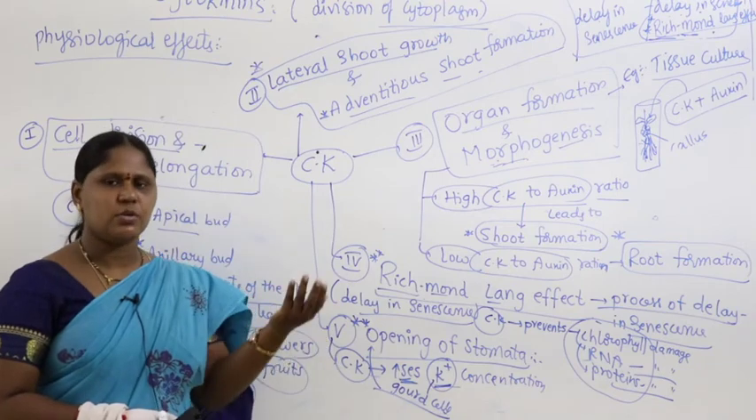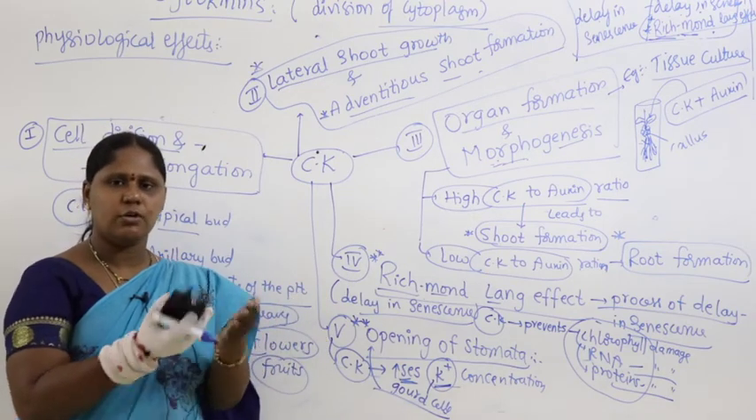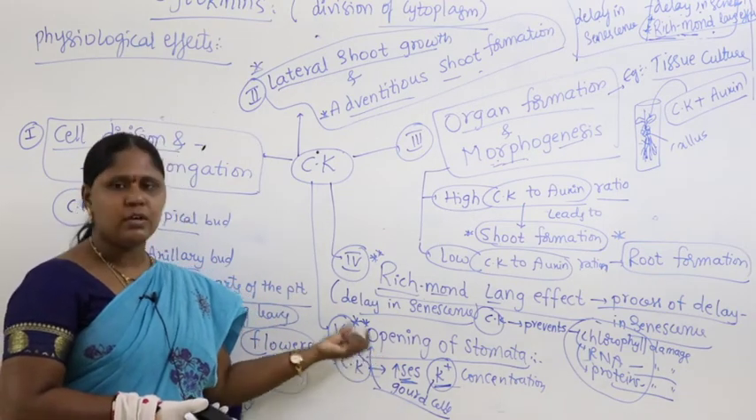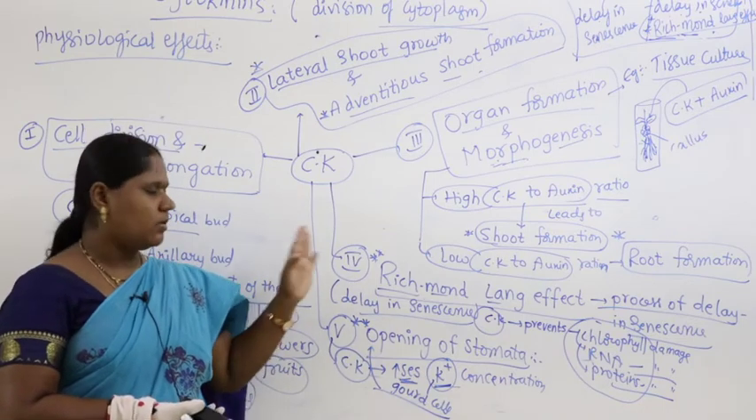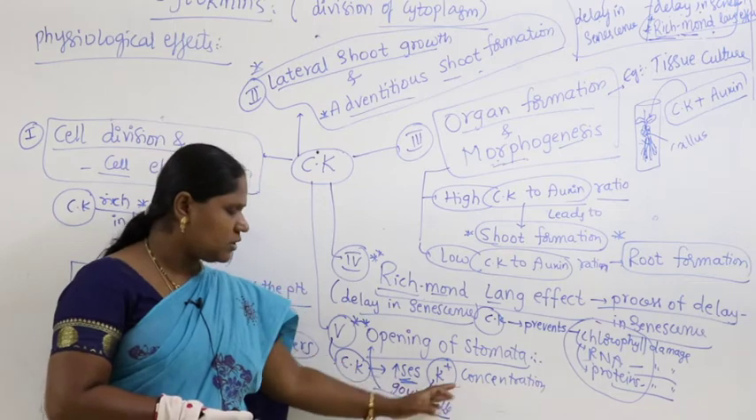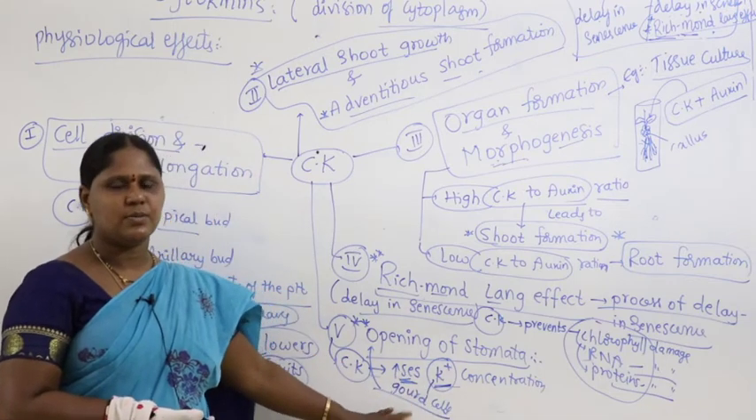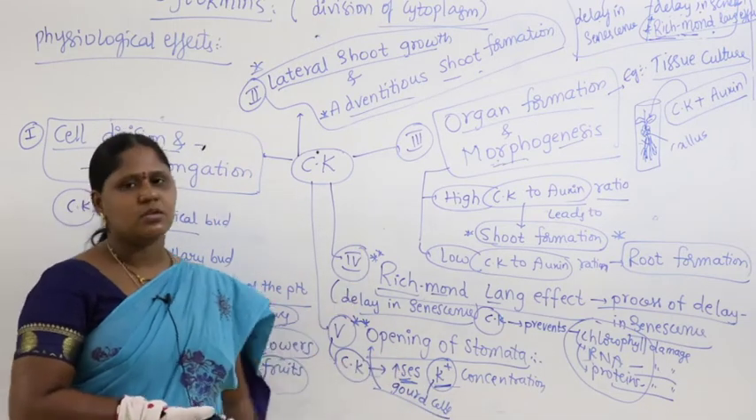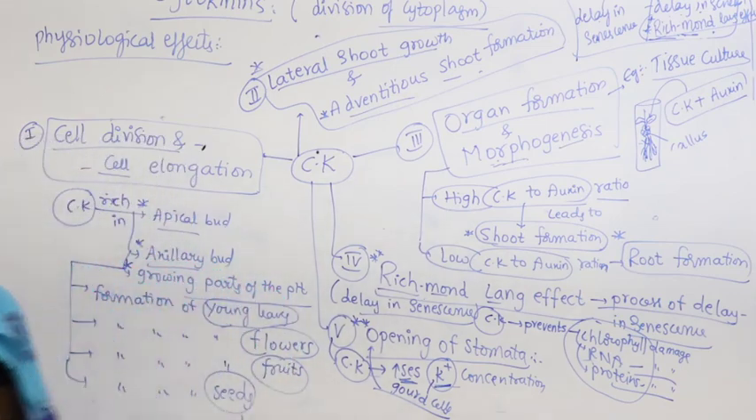You know, in the transpiration process, stomata get closed and open. Right. For opening, who is responsible? Cytokinin. Cytokinin increases potassium concentration in the guard cells and is responsible for opening of stomata. Right.